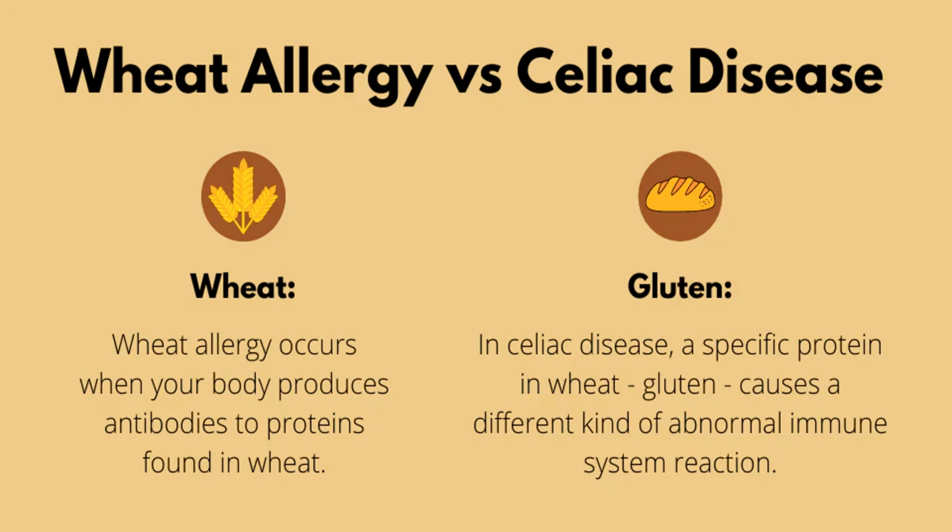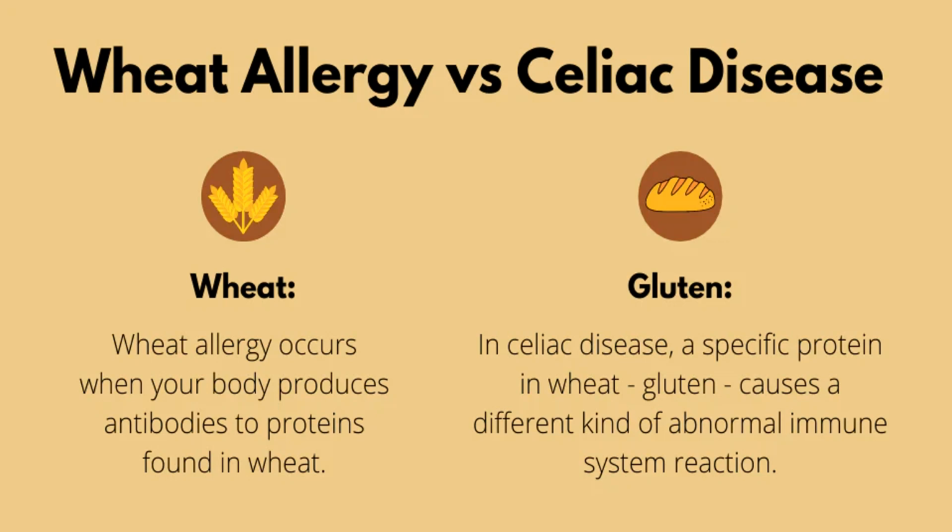Now there are two specific terms we are going to use, and later on we will use a third term also. The two terms are wheat allergy and celiac disease. Are they the same or different? Wheat allergy occurs when our body produces antibodies to a protein present in wheat. In celiac disease, a specific protein, that is gluten, causes a different kind of abnormal immune response.